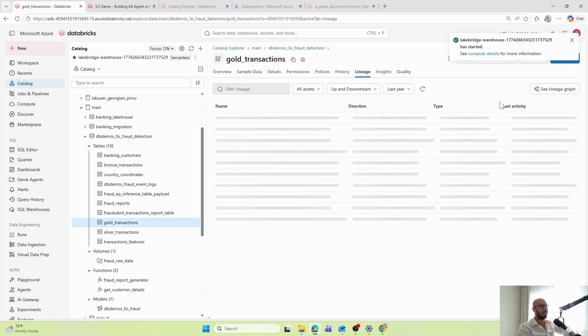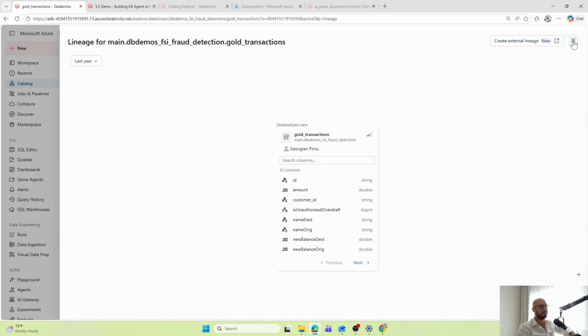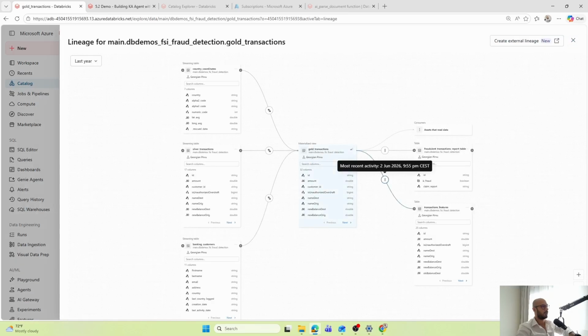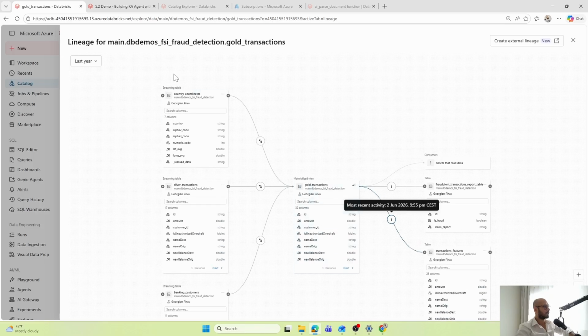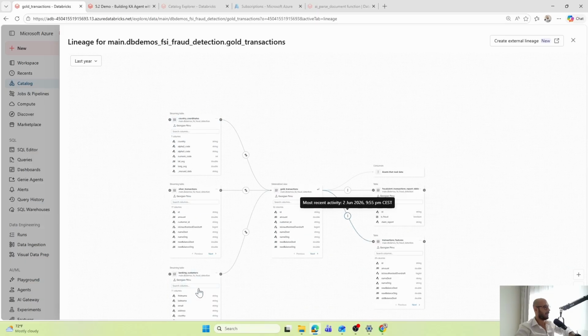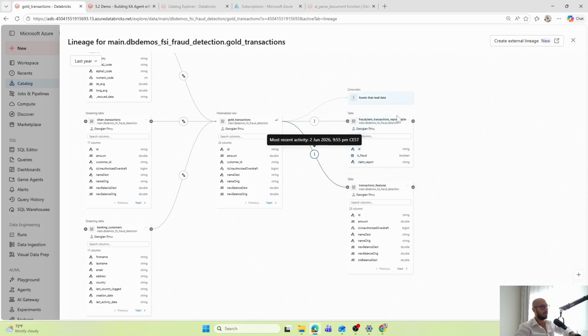We can also go here and explore the lineage a little bit. We can see the gold transaction here in the middle, and this gold transaction is basically created by combining country coordinates, silver transaction, and banking customers. Then on the right side, we have the consumers of this gold table.